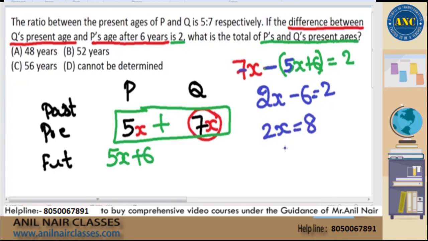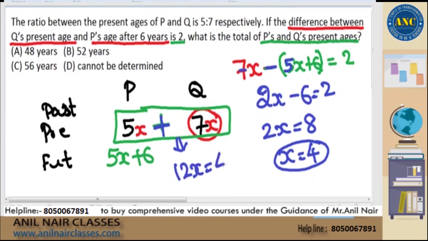2x minus 6 is equal to 2. 2x is equal to 8. X is equal to 4. But I don't require the x value. I require a combination of 5x and 7x. That means I require the 12x value. 12x is 12 into 4. What should be the answer? 48. The answer for this question is 48.